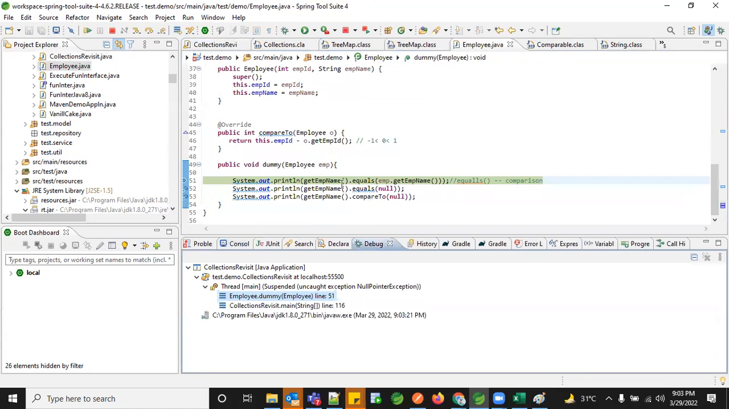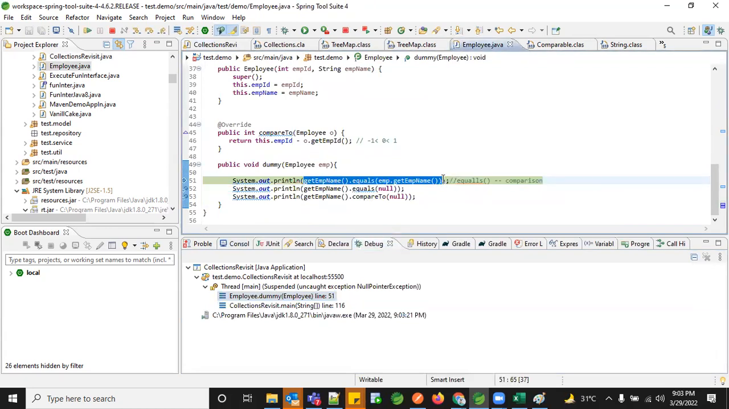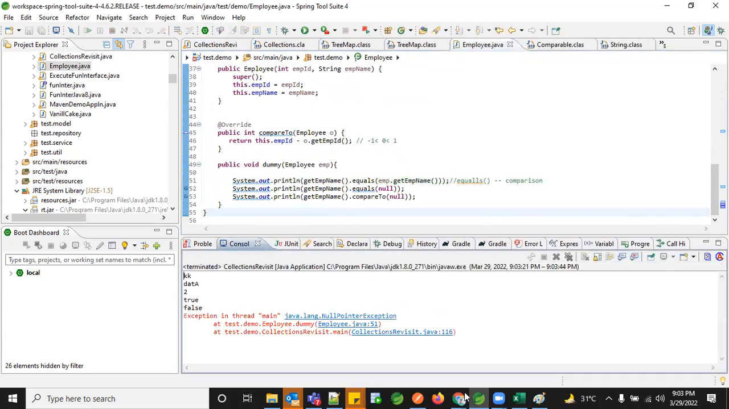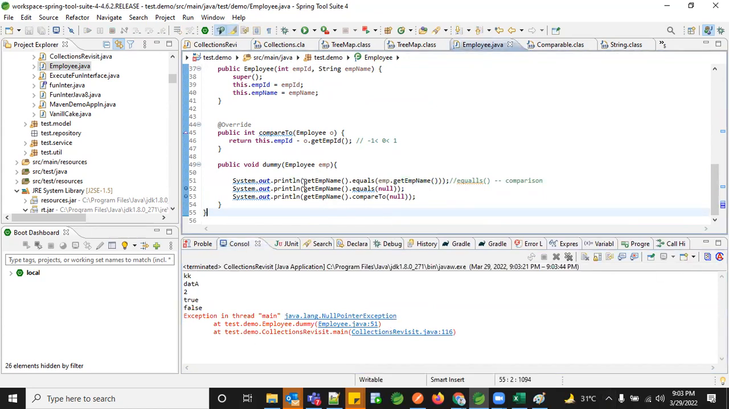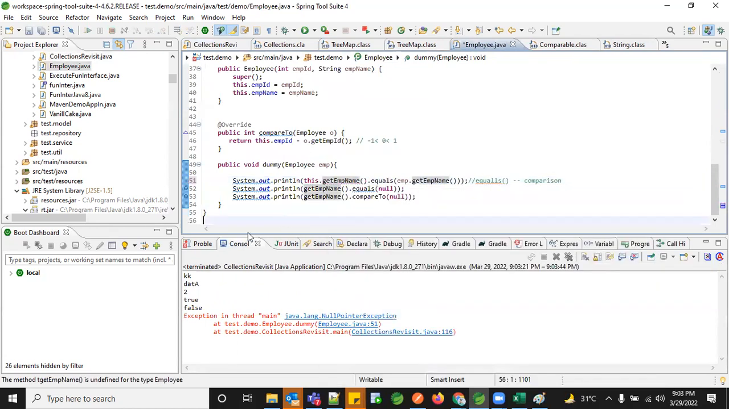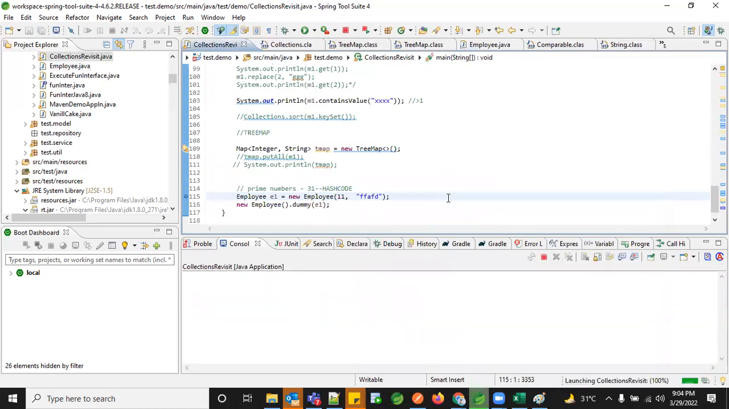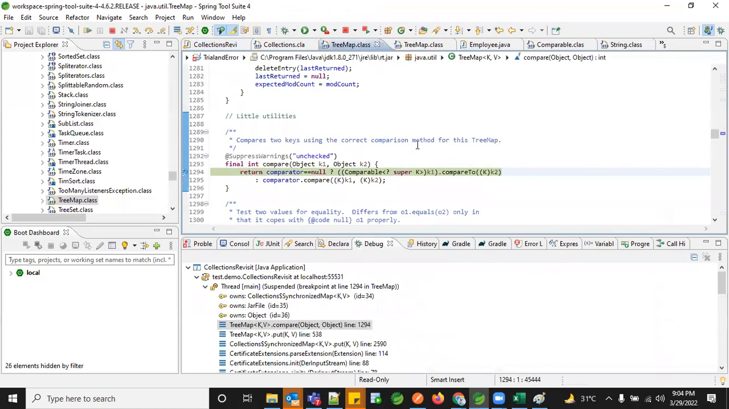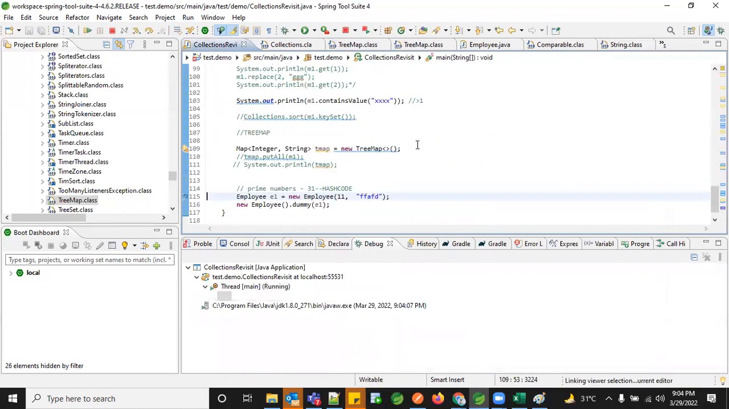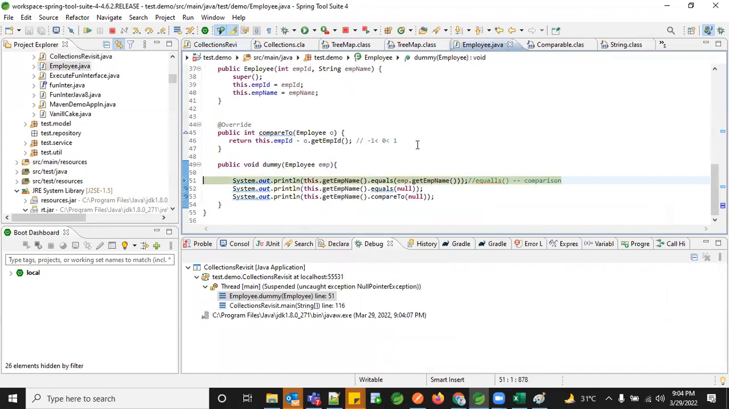So let me go here. Right now, what will this particular function return for me? Okay. What will this particular function return for me?